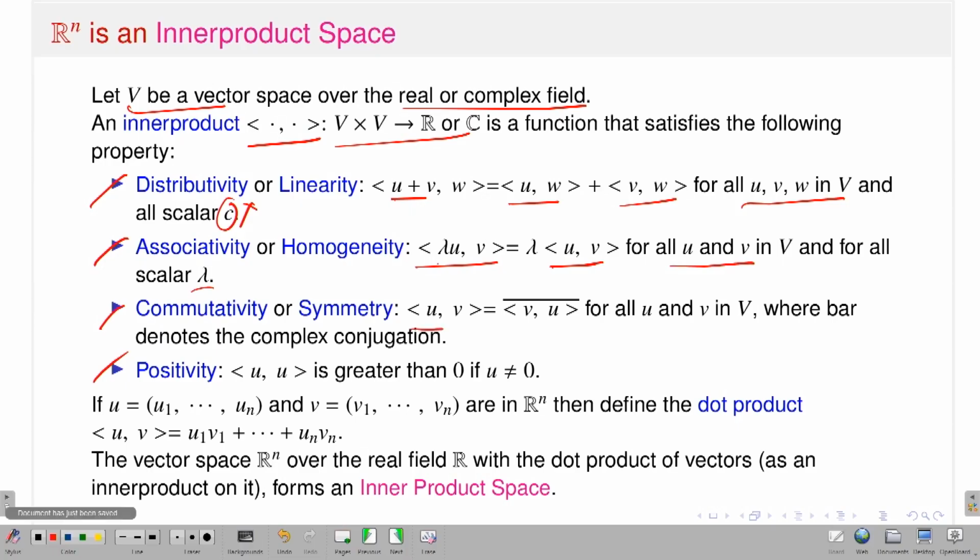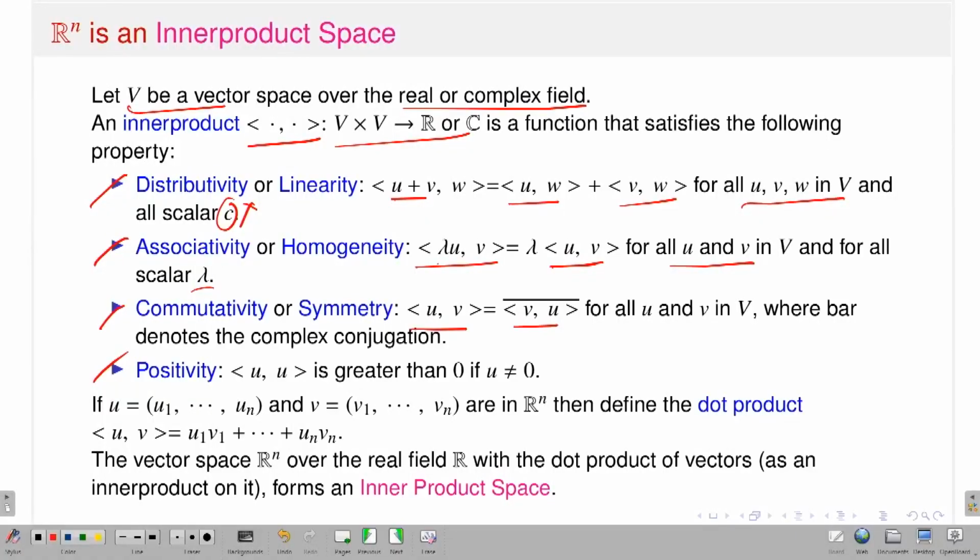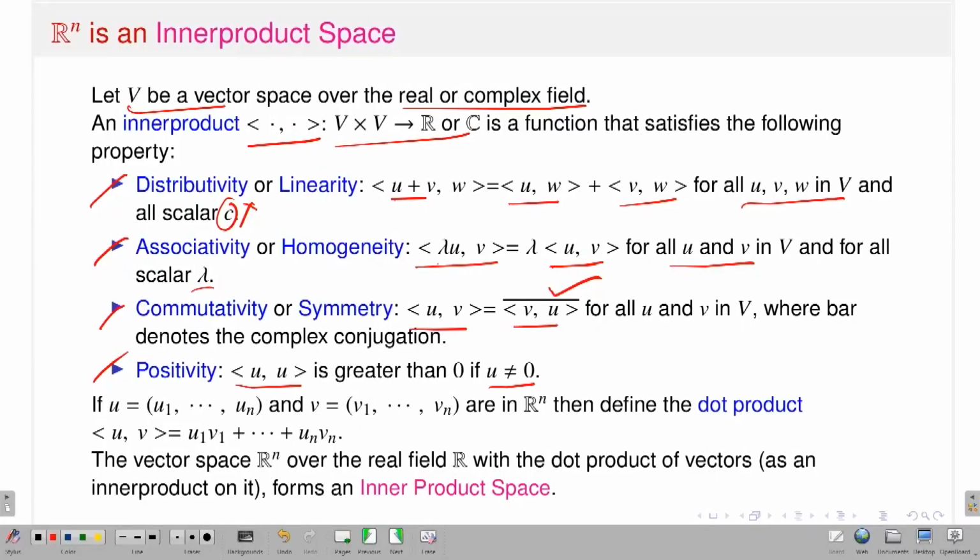That means the inner product between u and v should be exactly equal to the complex conjugate of the inner product of v and u. Here the bar denotes the complex conjugate. And the fourth one is positivity. What is positivity? If I take any non-zero vector u, then the inner product between u and u should be strictly positive. So therefore, if I have a vector space over some field R or C, and I have an inner product which satisfies these properties, then I will say that V with this inner product becomes an inner product space.